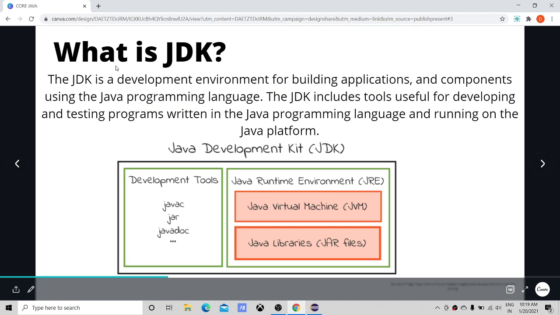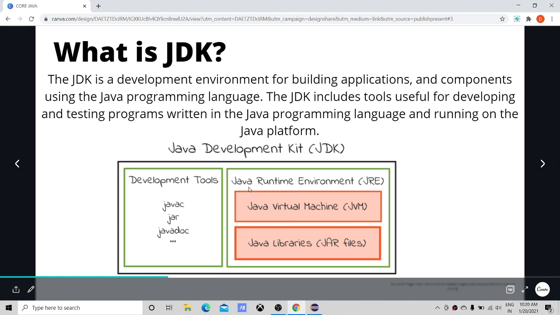Moving forward, in the last video we downloaded the JDK, but in this video we will discuss what JDK is. JDK stands for Java Development Kit. It includes tools for developing and testing programs written in the Java programming language. It includes some useful tools that you can see in this green box, development tools, that is javac, the Java compiler. The JDK also includes the JRE, that is Java Runtime Environment. So this JDK helps in writing and developing programs in the Java language.